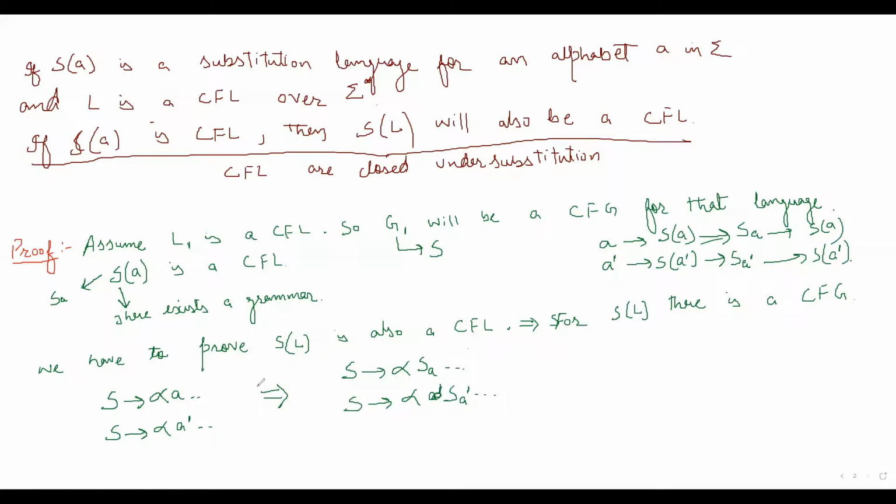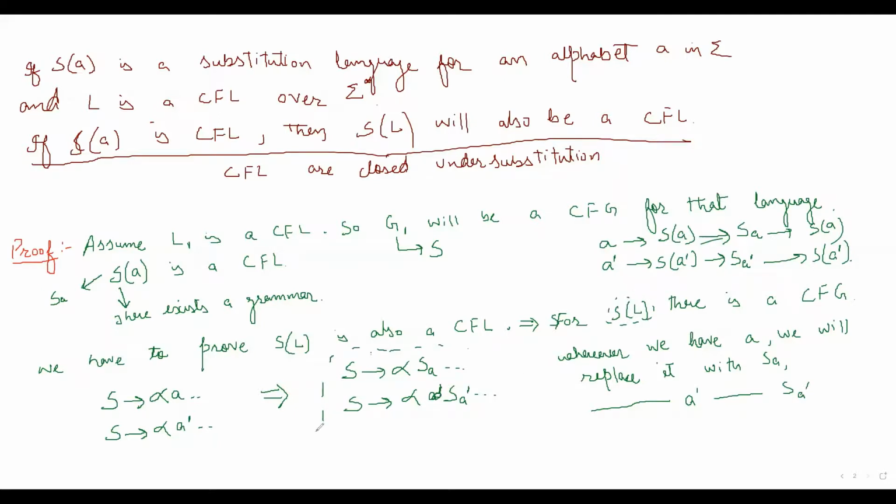So wherever we have A, we will replace it with S of A, and wherever we have A dash, we will replace it with S of A dash. So this new grammar will be a grammar for this particular language.